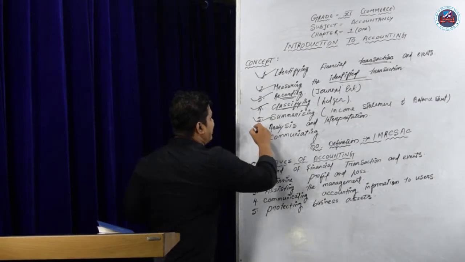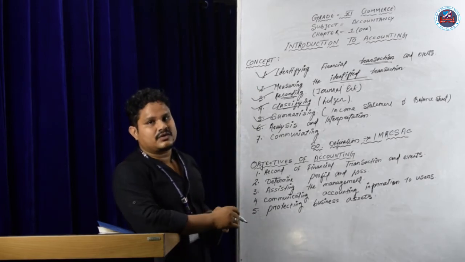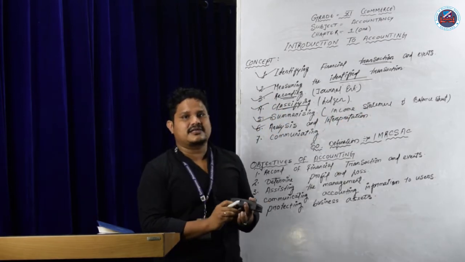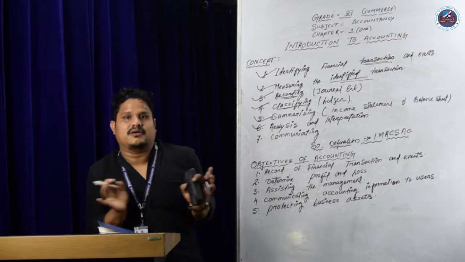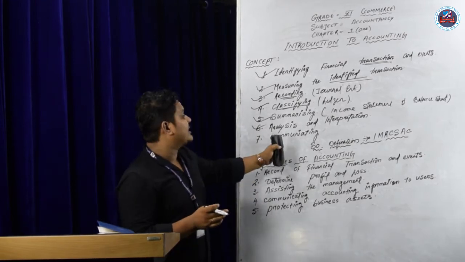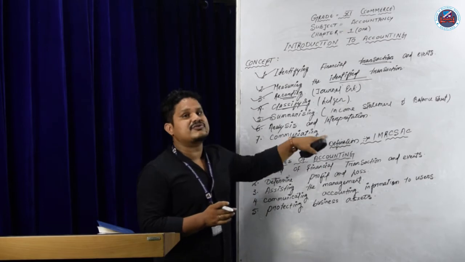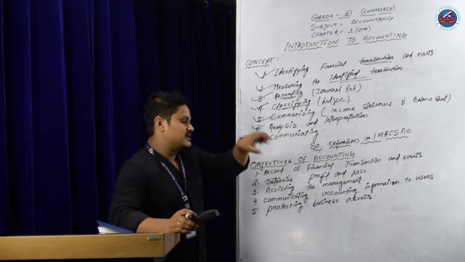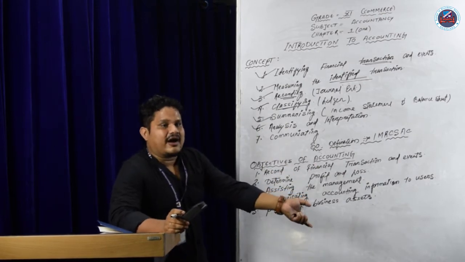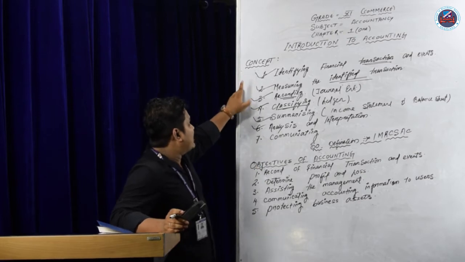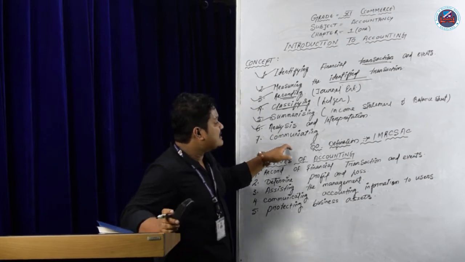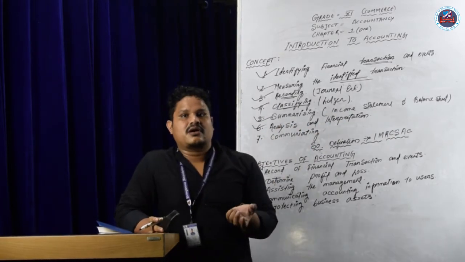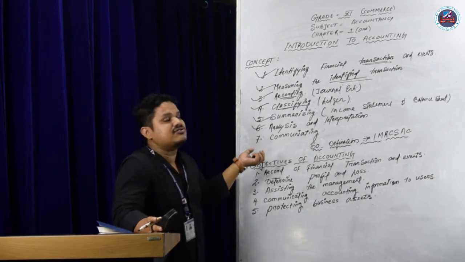Now, analyzing and interpreting. After preparing the income statement and balance sheet, you have to analyze whether anything is wrong or right. You have to analyze all things before communicating to the users. What is the meaning of communicating to the users? Suppose a businessman doesn't know how to prepare accounts. He appoints an accountant for him. The accountant will make the accounts and then communicate them to the user, that is A, because A is the owner. A should know how his firm is going on, how his accounts are going on.